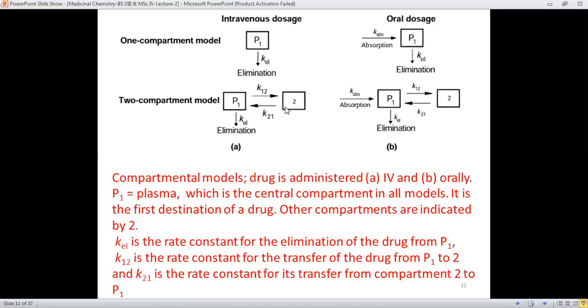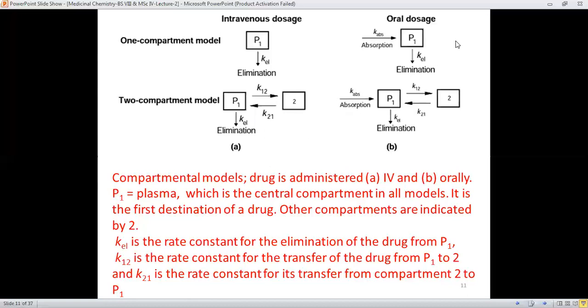The drug can go towards any other tissue, and therefore two types of constants are present. K12 is the rate constant for the transfer of the drug from P1 to 2, the second compartment, and K21 is its reversal. It means that if it goes from P1 to 2, then it will go back from 2 to P1. And the elimination KEL is also there.